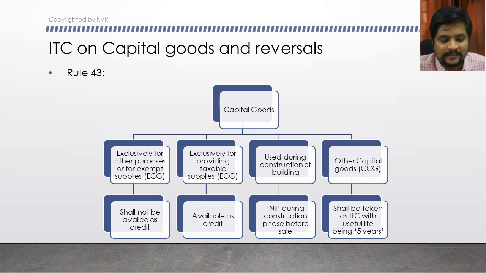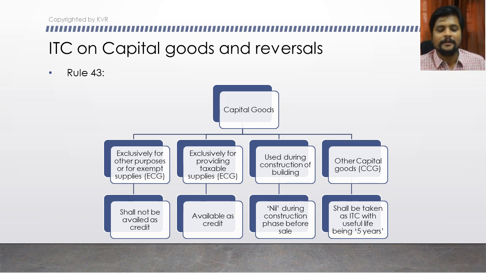These 2 types of capital goods we refer to as ECG, that is exclusive capital goods. Next, the capital goods used during construction of building, which we differentiate separately because the value has to be taken in a different manner. Then there are residual or other capital goods that we call CCG, that is common capital goods.